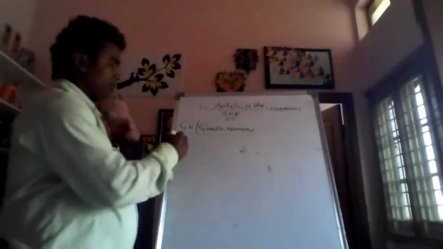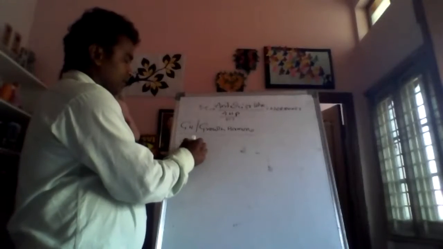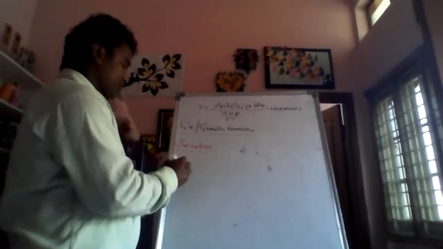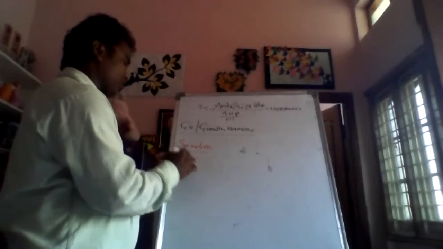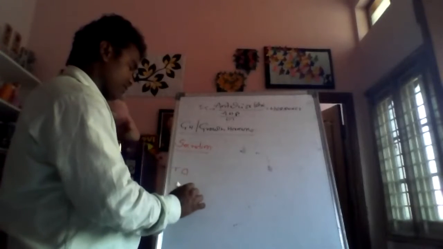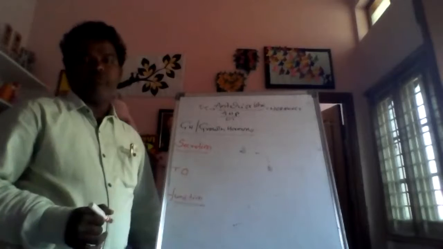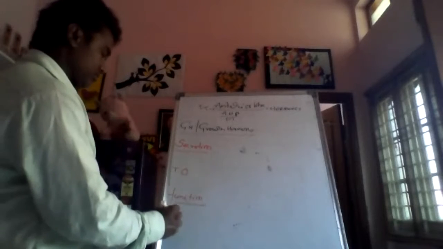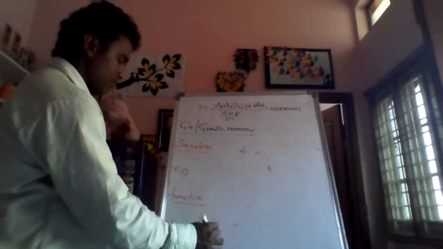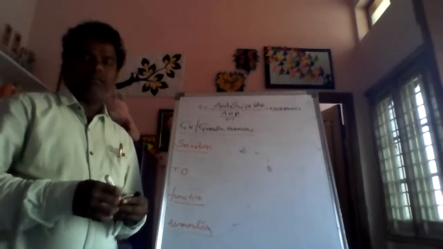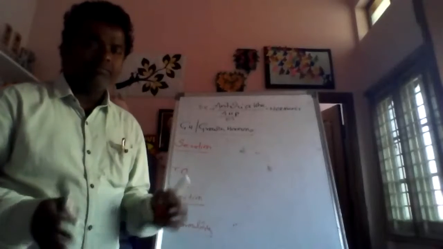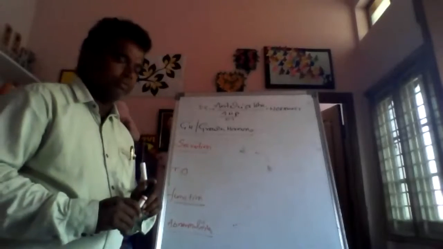Right. Number one, secretion. Compulsory word, ma? Secretion. Okay. Number two, target organ. Okay. Number three, function. Okay. Number four, are there any abnormalities? These are the four steps you must write. Is there any abnormality? You must write. If it is not there, don't write. Okay. Now, this is quite important.